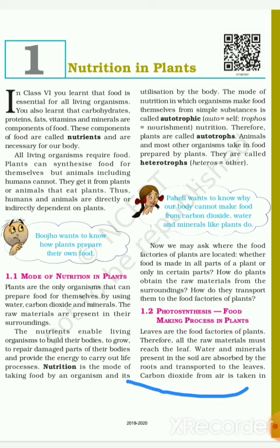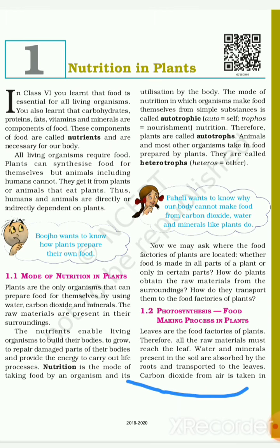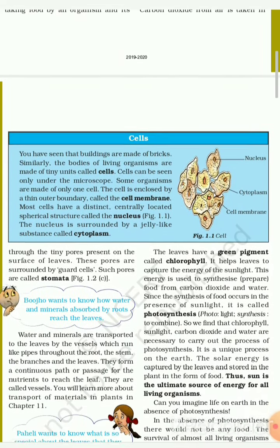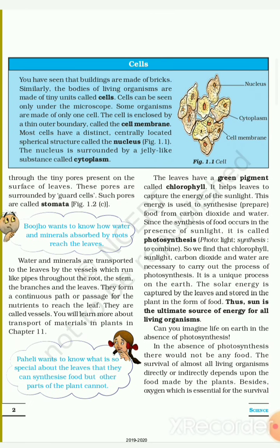Water and minerals present in the soil are absorbed by the roots and transported to the leaves. Carbon dioxide is taken from the air. Now, how do plants take this carbon dioxide from the air? Small tiny pores are present on the surface of the leaves. These pores are surrounded by guard cells, and such pores are called stomata.